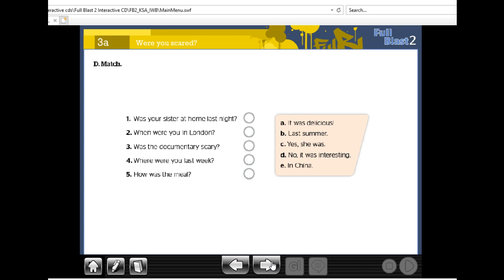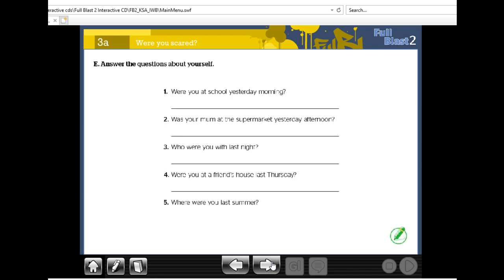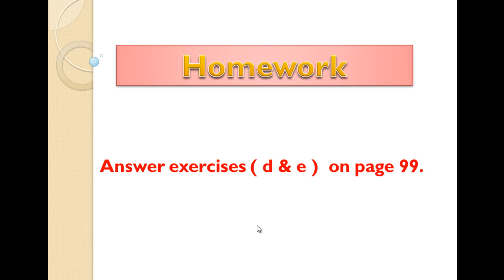Okay, D and E are homework. Answer exercises D and E on page 99. That's homework. So as we said in the previous episode, please answer the homework and send it on Ibn Khaldun website and wait for feedback on your answer from your teacher.